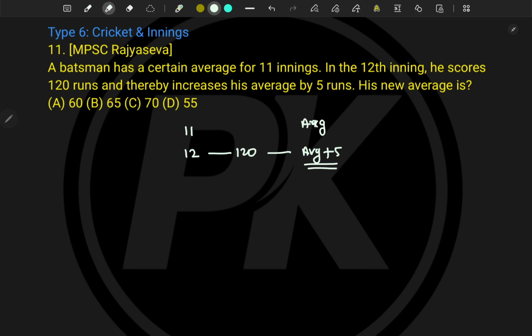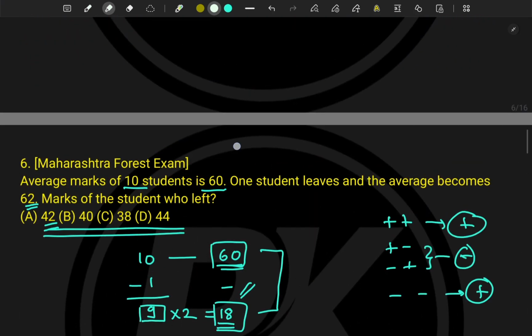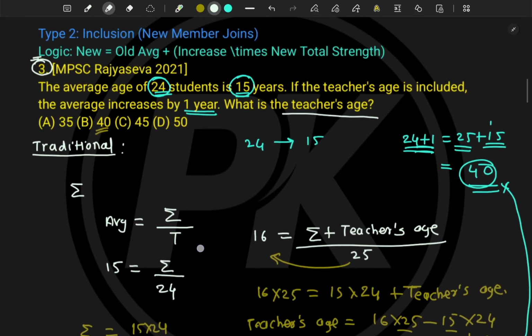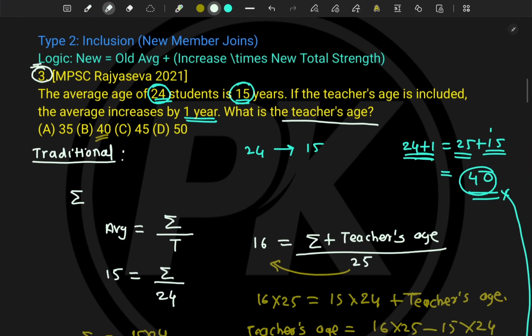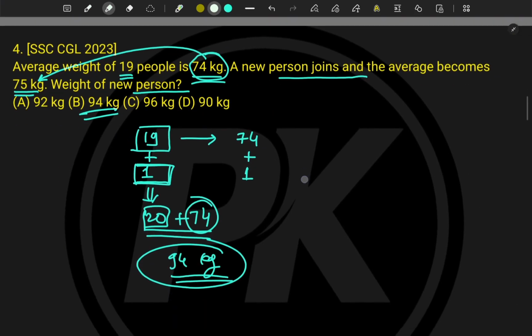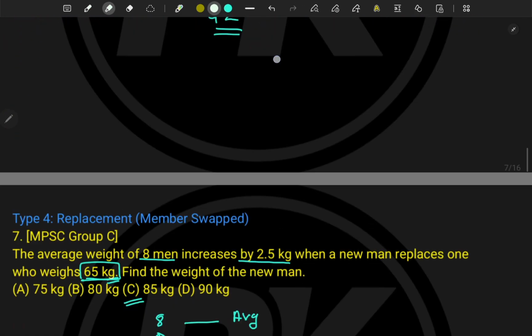Can you recall that we have already seen exactly such types of problems? For a recall, I'll show you where we have seen them. I think at the start itself we saw those problems, in type 2 inclusion, where a new member joins. With a traditional method and with a new method we solved it. In the new method, let's see this problem. Earlier 19 people were there, now 74; it was just addition of 1. So for 19 it was added by 1 and it becomes 20, and earlier 74 we have added, it becomes 94.